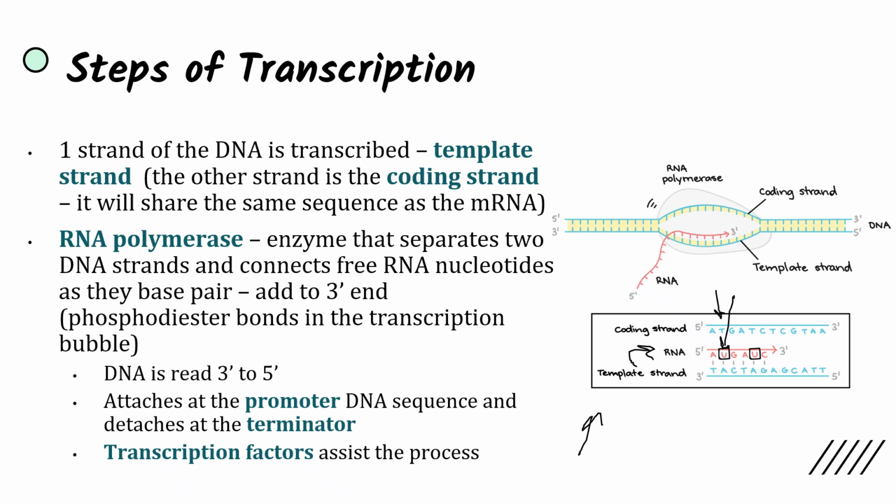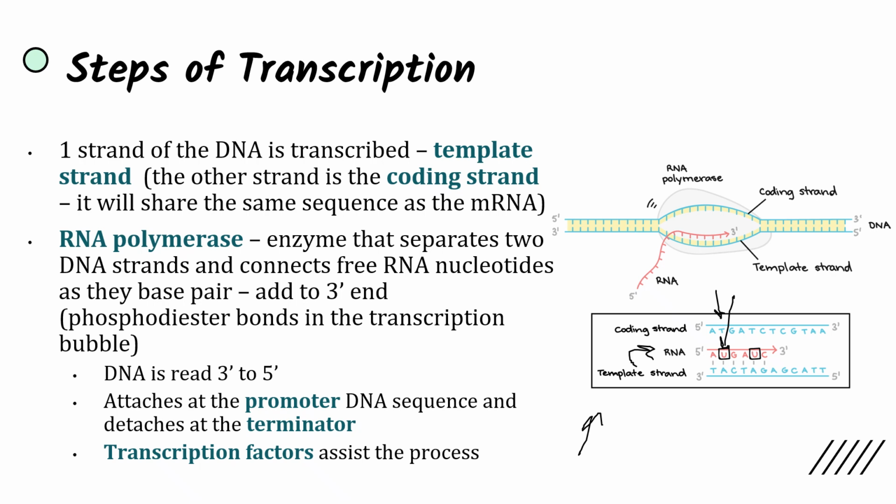This is the enzyme that first is going to separate the two DNA strands and then connect free RNA nucleotides, meaning just free nucleotides, but of course focusing on having uracil instead of thymine, and then as they base pair, adding them to the 3' end. And so DNA is going to be read from 3' to 5' carbon so that RNA can be added 5' to 3'.